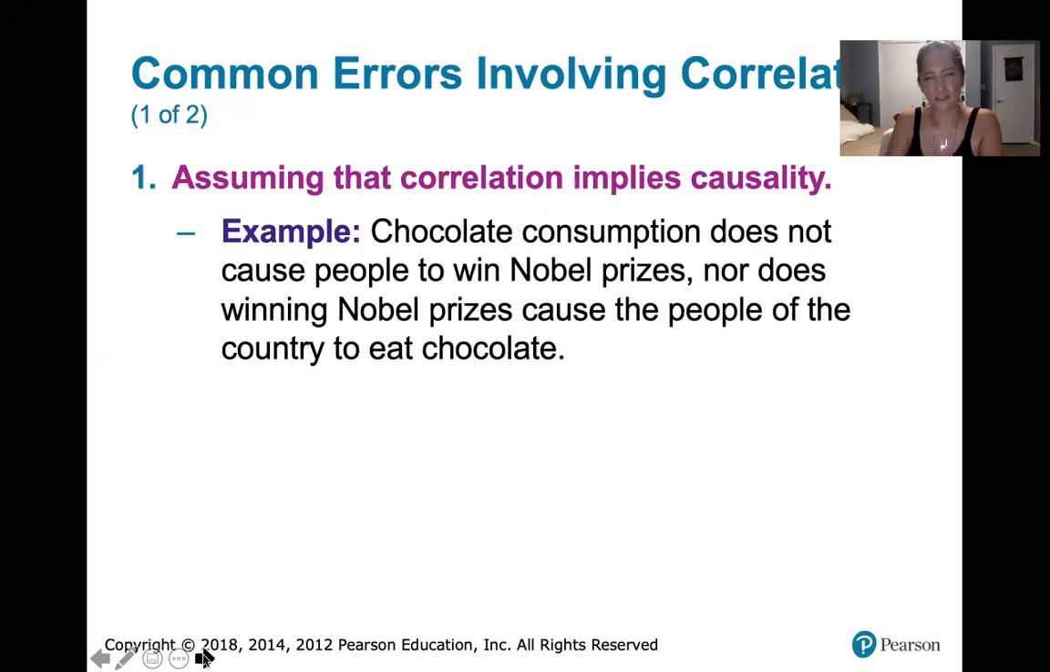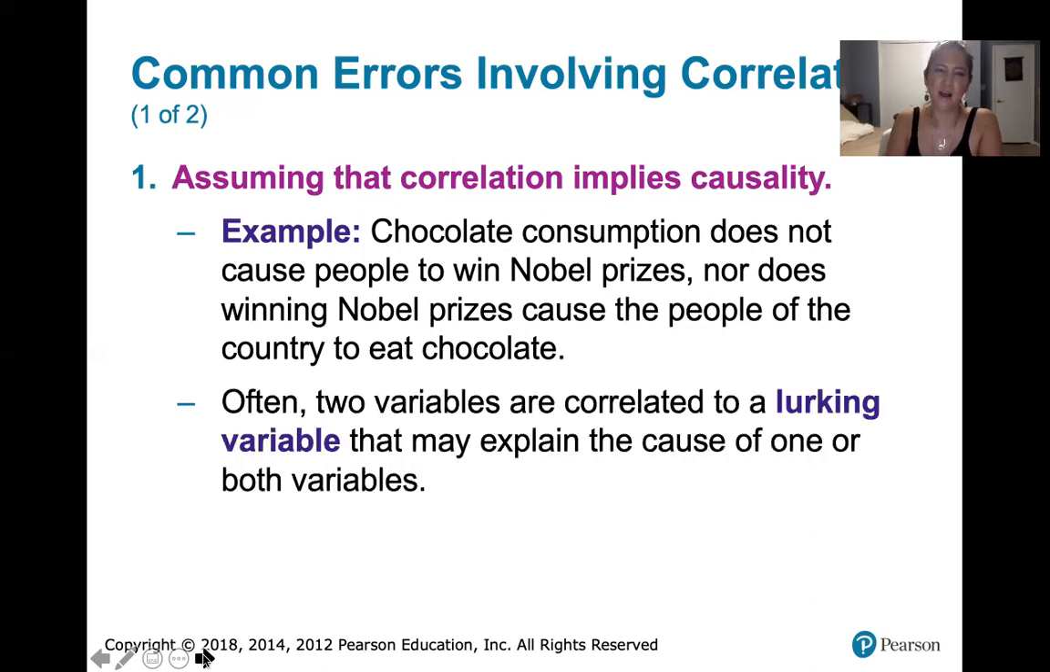So we never want to assume that just because 2 variables are correlated that one of them has caused the other, because that's not necessarily the case. Often it is the case that 2 variables are correlated to a lurking variable, and that lurking variable may explain the cause of one or both variables.